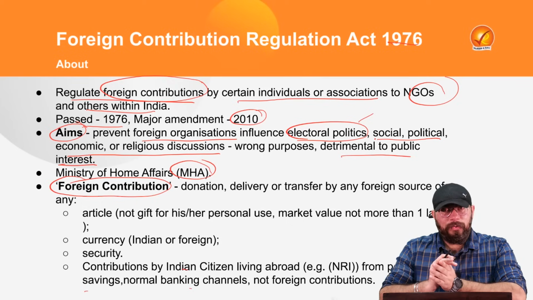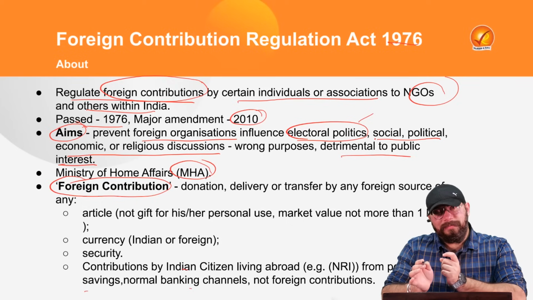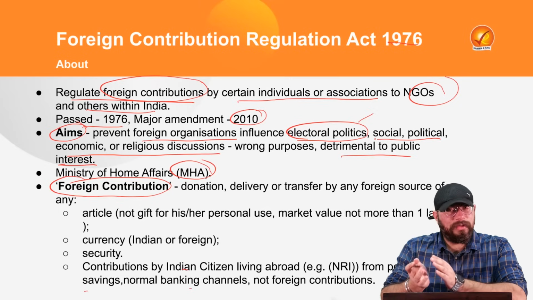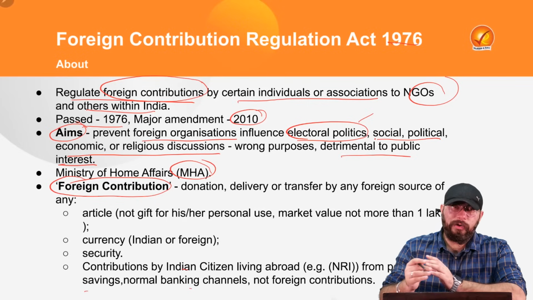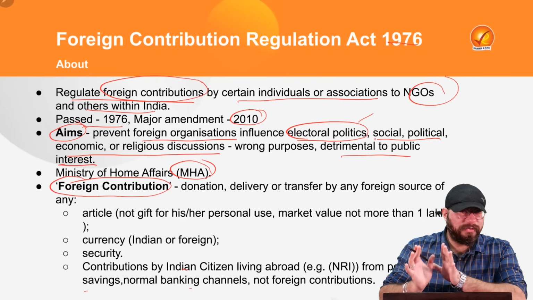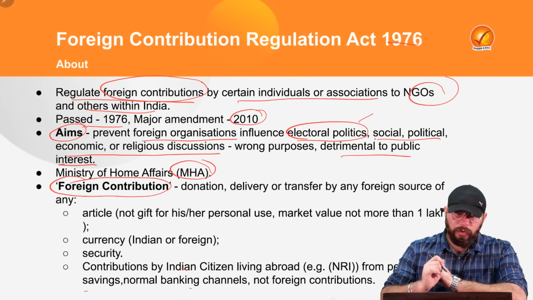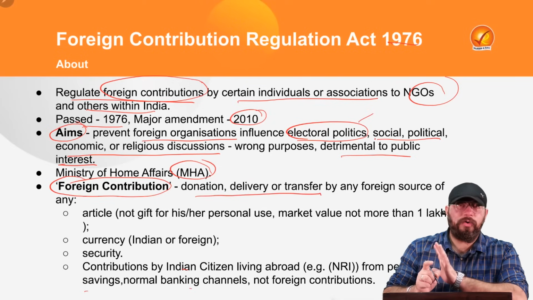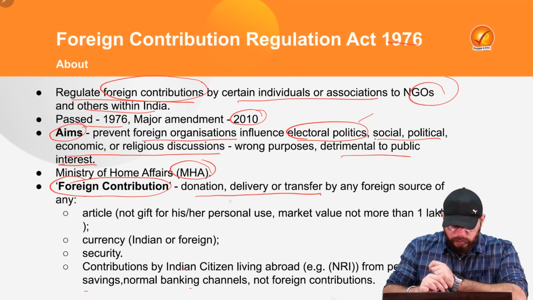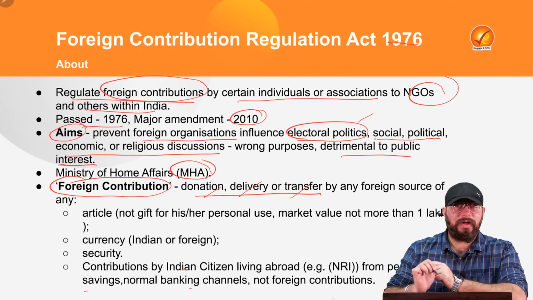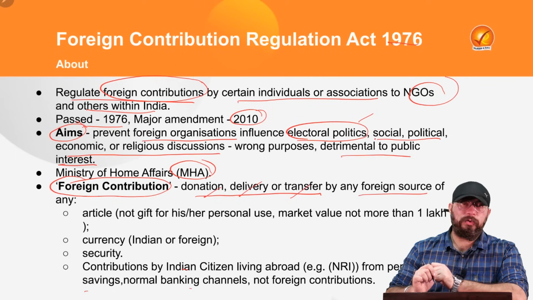Because now we know that the FCRA of 1976 was effectively changed to FCRA 2010 because of various amendments, whatever we are going to study now is in relation to 2010 only. Okay, so foreign contribution according to FCRA 2010 can be any donation, delivery or transfer done by a foreign source.